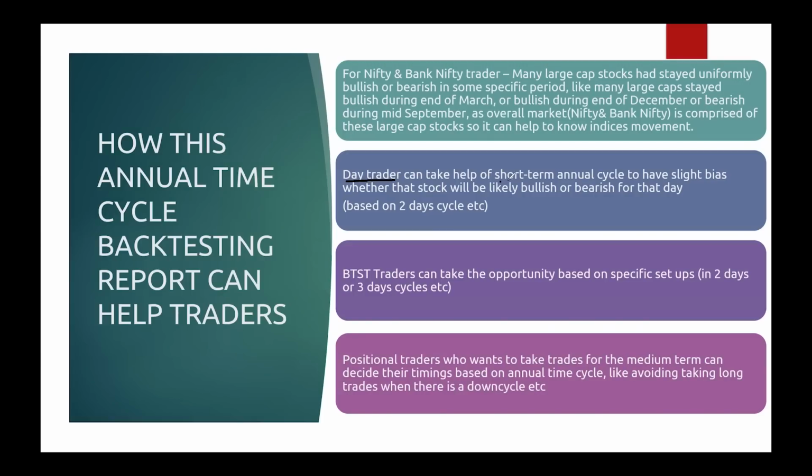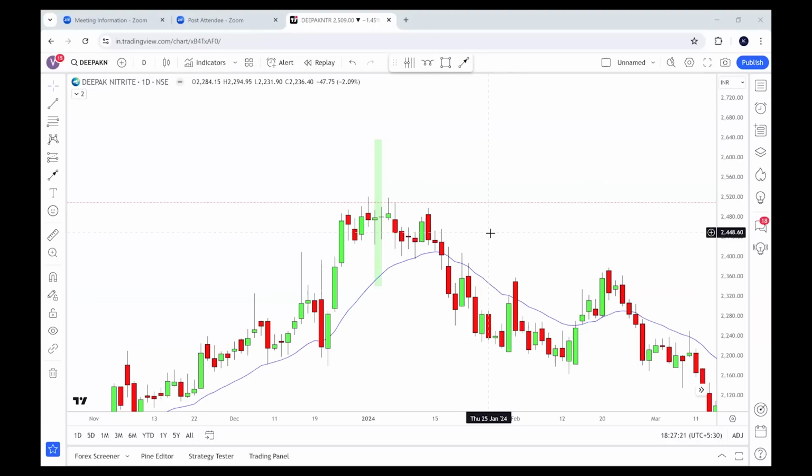How? They can take help of the short-term annual cycle report to have a slight bias whether that stock will be bullish or bearish for that day based on the 2 days cycle. What I mean by that, let me show you on the chart how day traders can make use of it. Now, how can day traders take help of this short-term backtested report? For example, we have discussed Deepak Nitrite, that 2nd January to 3rd January is a bullish cycle, right? That means 2nd January open to 3rd January close will most of the time be positive.